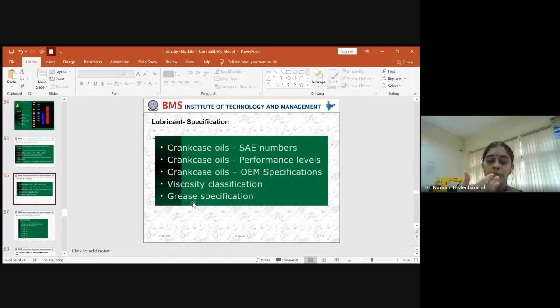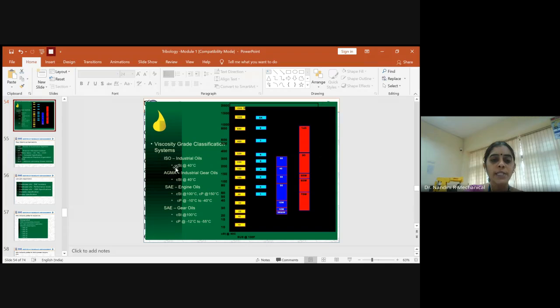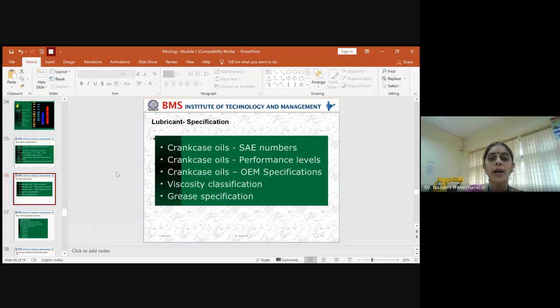So there might be some applications in which you need only application of grease and not a lubricant which can move freely, right? So you have a separate specification grade for grease type of requirement also. So this also you should keep in mind. Apart from ISO, AGMA, SAE for low and high temperature applications, you also have other classifications specifically for crankcase type of oils, and based on viscosity you have a separate classification, and based on the grease viscous level you have a separate specification.